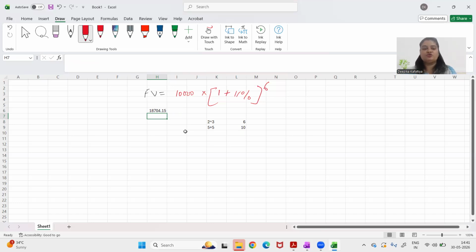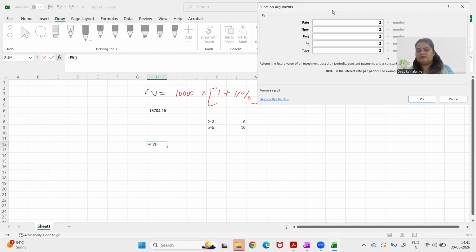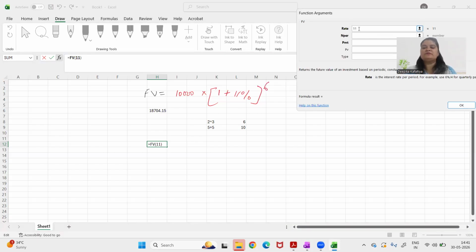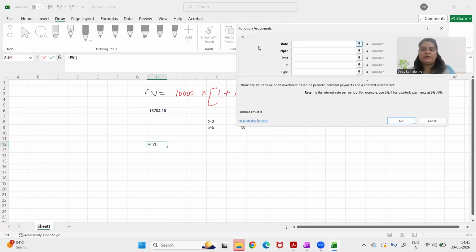Another way of finding it out is through the Excel formula. So let's do it through the Excel formula, okay? Again, we'll do equal to, FV, tab or bracket open, go to FX, rate. What is your rate? Rate is 11%. So this is a window which opens up. Whenever you are finding FV, PV or any other function through Excel, you write equal to, you write the function name, open your bracket, click FX, and this kind of function argument window opens. Now it is asking you for some values. You enter those values and it will calculate FV for you, right? Because we have opened the FV function.